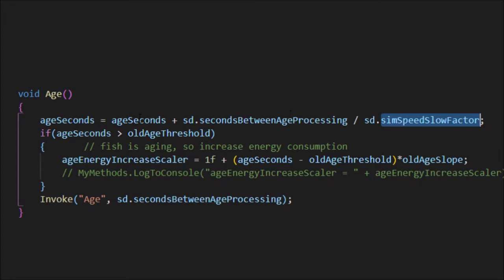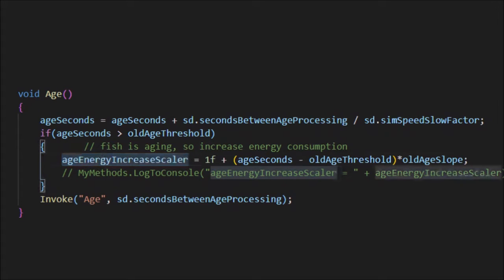Once we increment the age seconds there, we check to see if the age seconds is greater than the old age threshold. Like we were talking before, this value is 80 seconds. So if the age in seconds is greater than 80, then we do some things. What do we do? We take the age energy increase scalar and we change it.